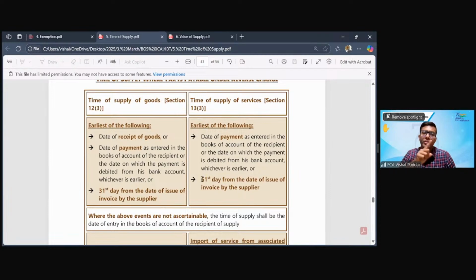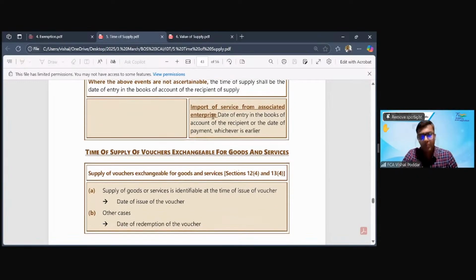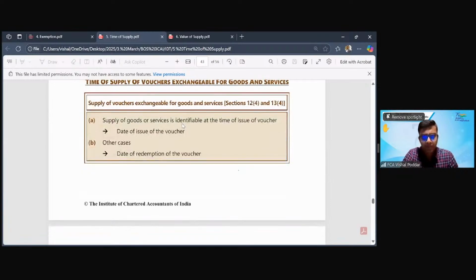In reverse charge, if goods is having 30 days, so service should have 60 days. That is why they have said the 61st day from the date of issue of the document or invoice by the supplier. Again, where the above is not ascertainable, then the time of supply will be the date of entry in the books of the recipient. And in one specific case, that is import of service from your own associated enterprise, that is your own branch outside, the time of supply will be the date of entry in the books of accounts of the recipient, or the date of payment, whichever is early.